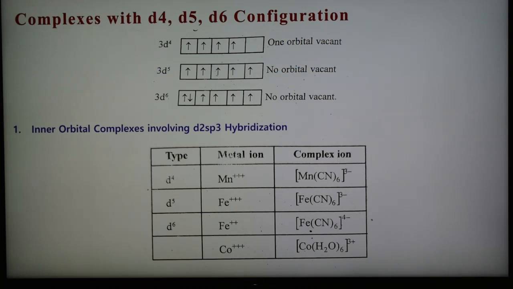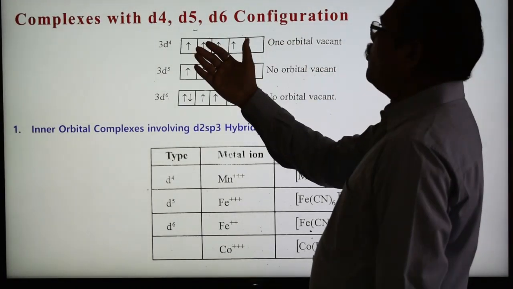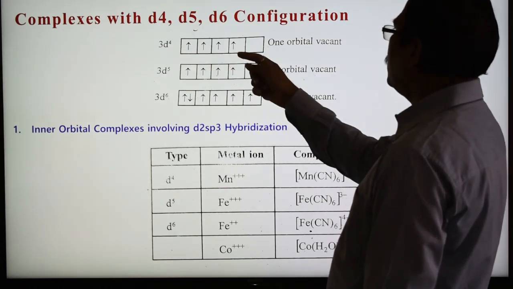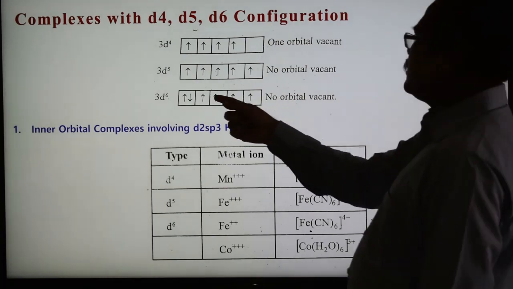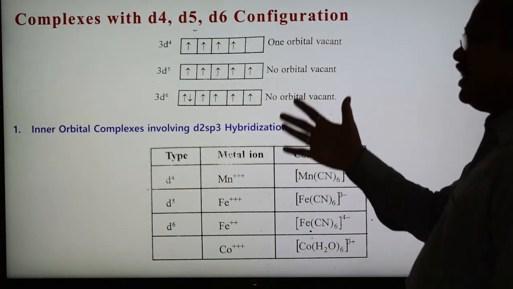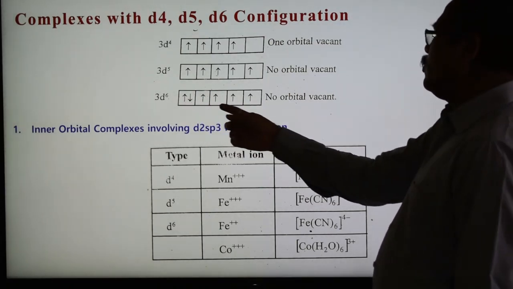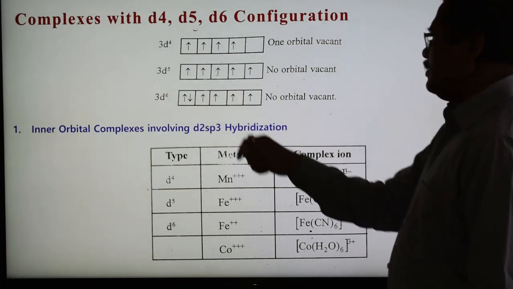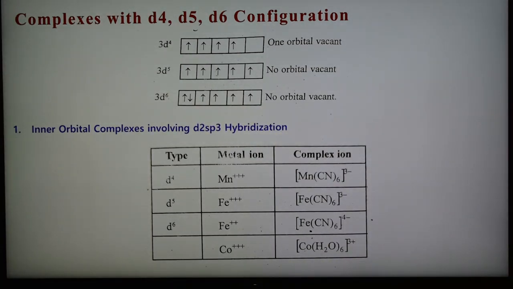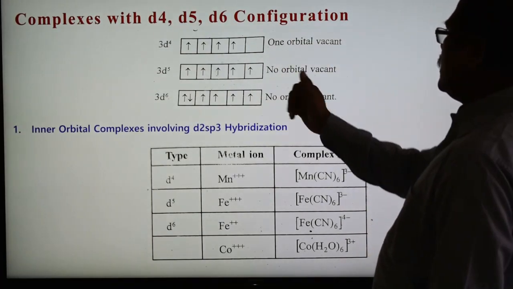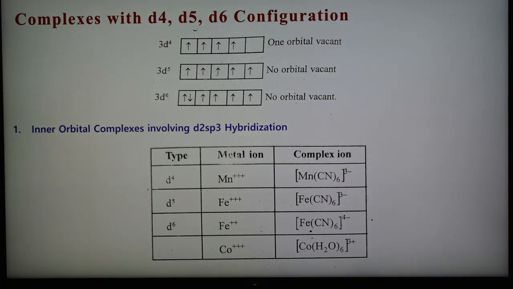The next part is the complexes with d4, d5, d6 configurations. What is d4? d4 is shown as 3d4, having 4 electrons: 1, 2, 3, 4, and 1 orbital is vacant. In the case of d5, 1, 2, 3, 4, 5, d has 5 electrons, so no orbital is vacant. In the case of d6, 1 electron goes into each of the 5 orbitals and the 6th electron gets paired, so the unpaired electrons are 4, but no orbital is vacant. This is the configuration for d4, d5, d6.